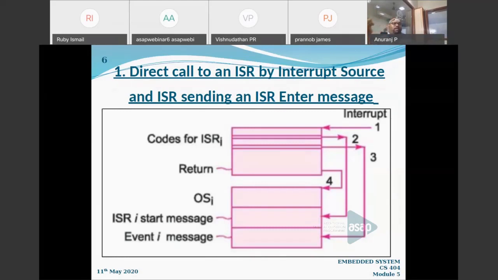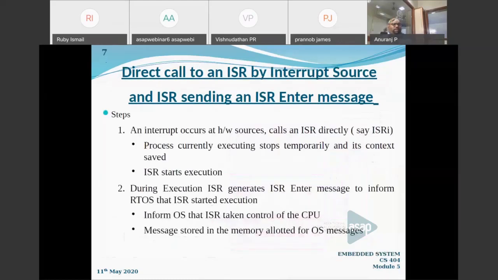It will directly go to the interrupt service routine corresponding to it. The operating system will not have an intimation regarding the interrupt occurring. First, the interrupt is going to invoke the ISR directly. That is the first step that I can say. An interrupt occurs at hardware sources and calls an interrupt service routine directly, say interrupt service routine ISR I.